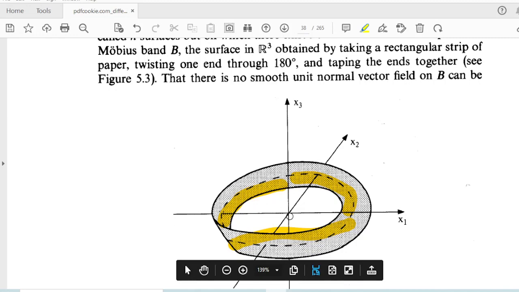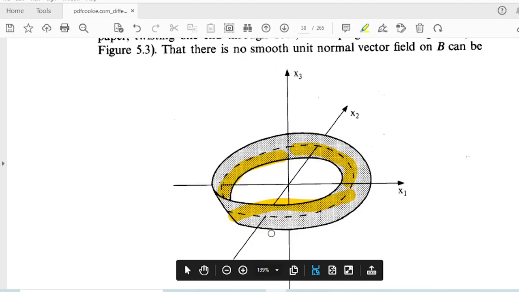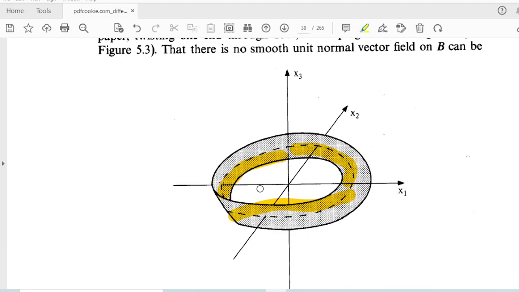So this Mobius band is an example of an unoriented n-surface. An oriented n-surface is an n-surface together with one unit normal vector field that we can consider. But we can see one thing.